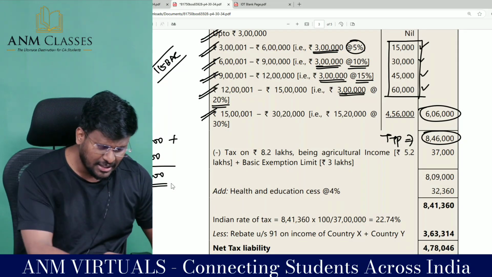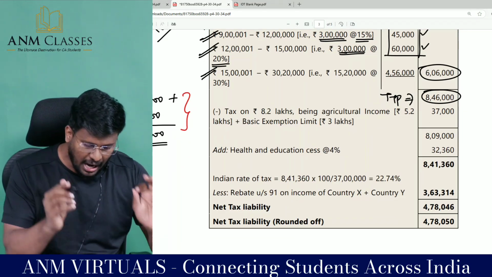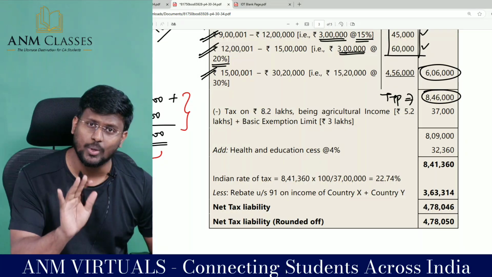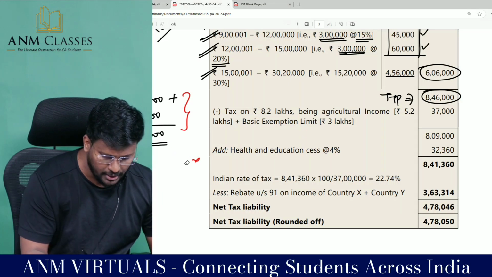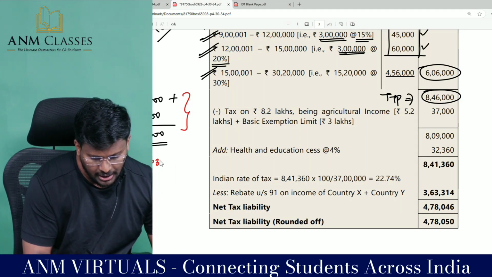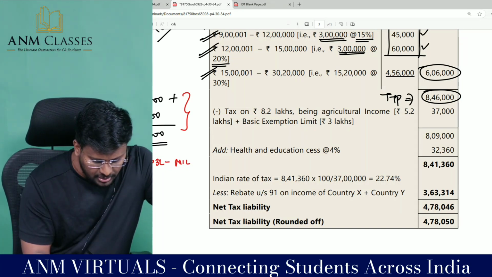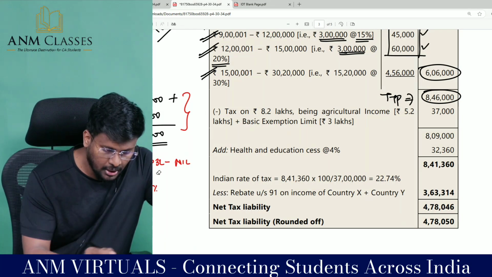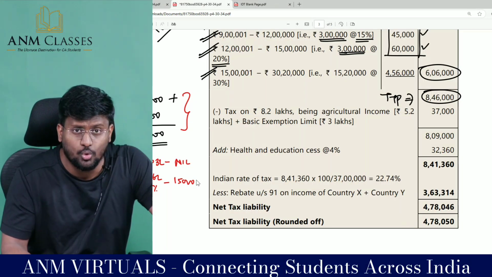Sir, I don't understand the logic why you have added the basic exemption limit. Nothing. After calculating this amount of 8,20,000, I am going to calculate the tax payable. Look here, on 8,20,000, I am writing like this because of space constraint. Up to 3 lakhs is nil, we know, just now we put the calculation. Then 3 lakh to 6 lakh at 5%. The gap is how much? 3 lakh. So 3 lakh into 5% comes to 15,000.